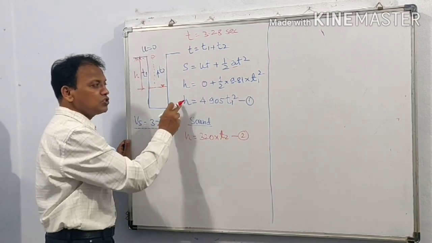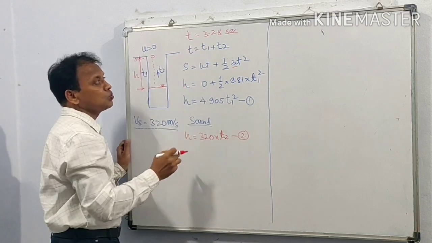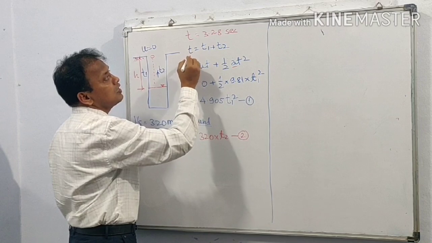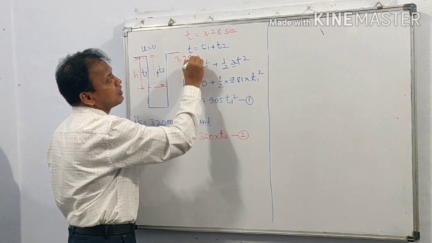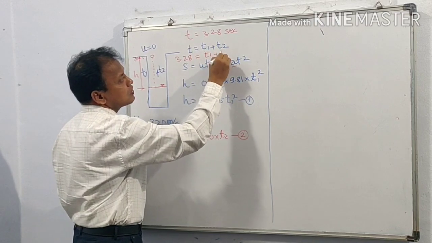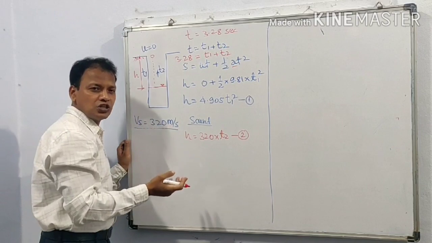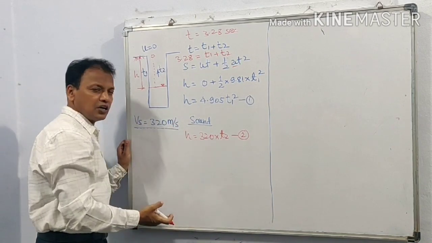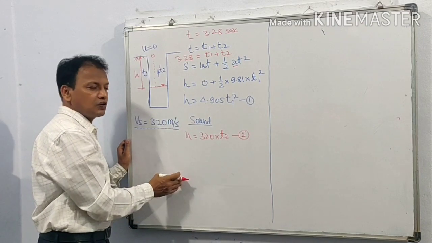We can equate these two equations. We have the relation T is equal to t1 plus t2, and here T is equal to 3.28. So 3.28 is equal to t1 plus t2. We can write t1 is equal to 3.28 minus t2, or t2 is equal to 3.28 minus t1. Accordingly, we will use it in the equation.